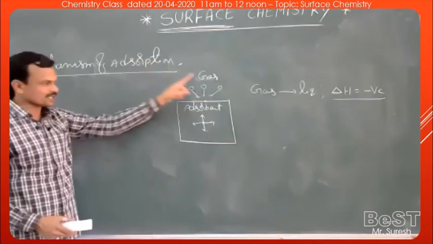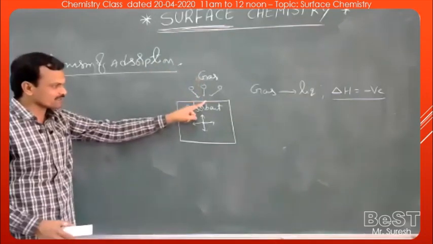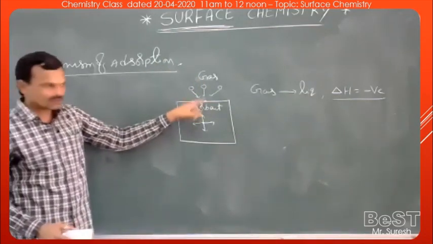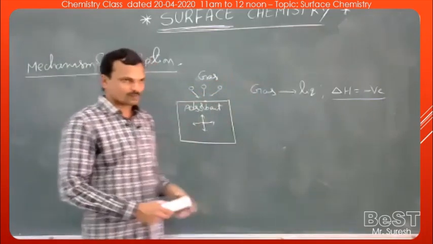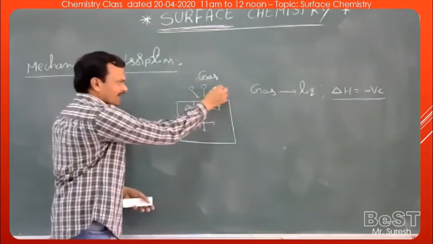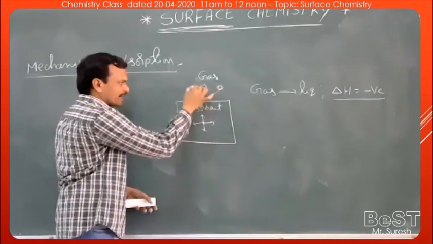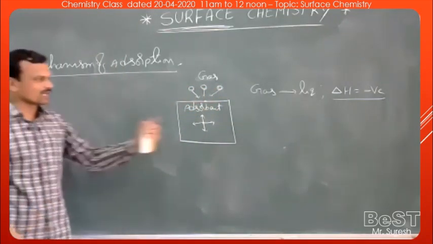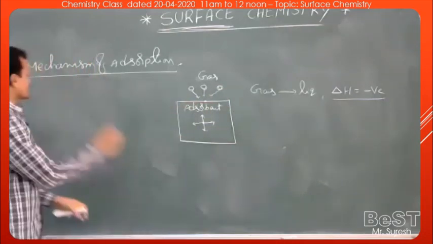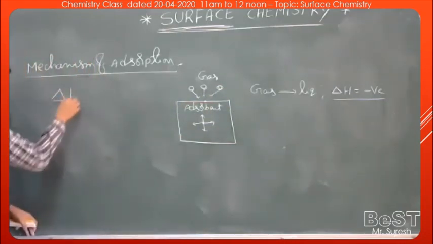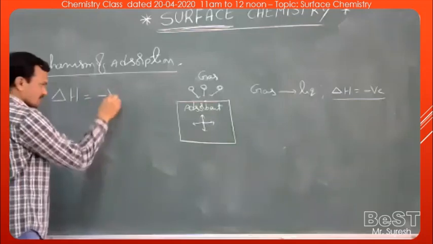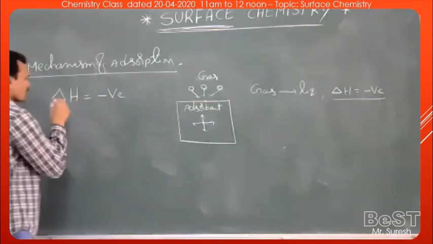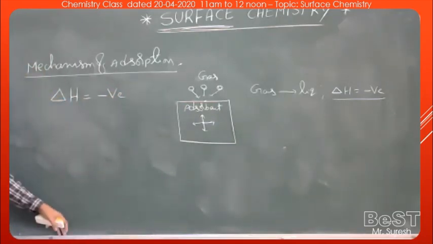Whenever any substance gets accumulated on the surface of any other substance, energy is liberated because the kinetic energy of the molecules which are being adsorbed here decreases, and the same is liberated as heat energy. So for adsorption, delta H, nothing but enthalpy change, is negative. Delta H is negative for adsorption.